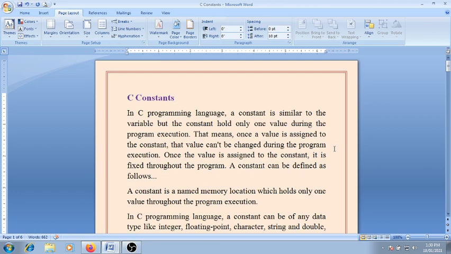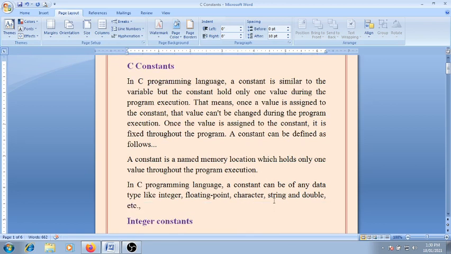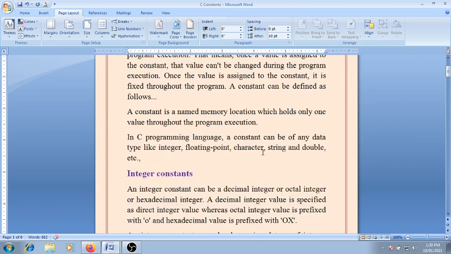A constant can be defined as follows. A constant is a memory location which holds only one value throughout the program execution. In the C programming language, a constant can be of any data type like integer, floating point, character, string, double, etc. So friend, constants refer to fixed values that do not change during the execution of the program. So friend, C supports several types of constants.